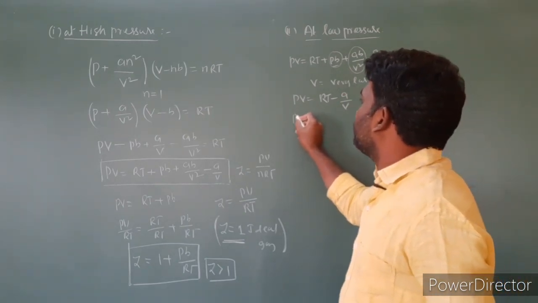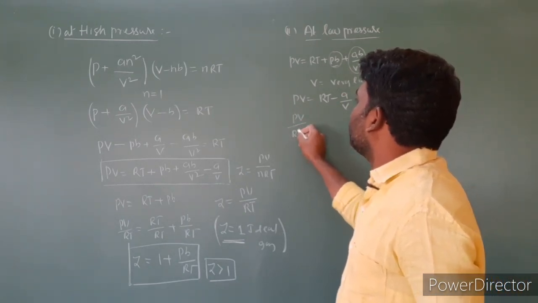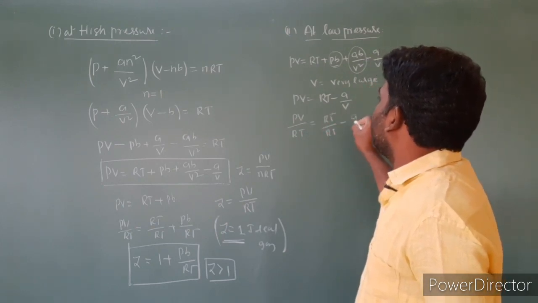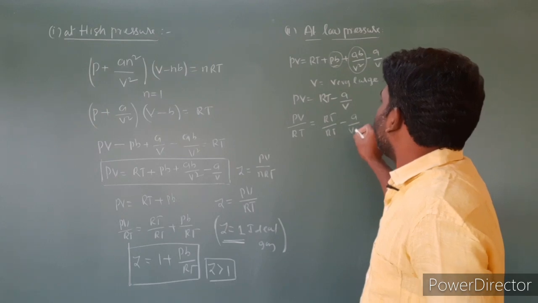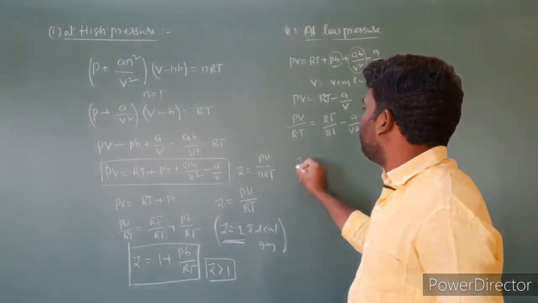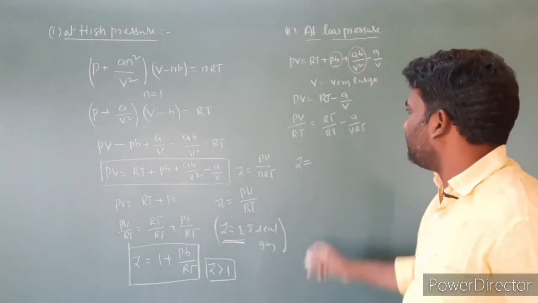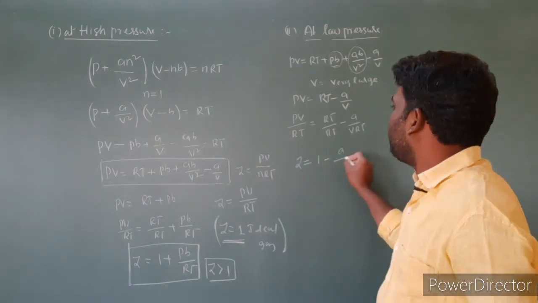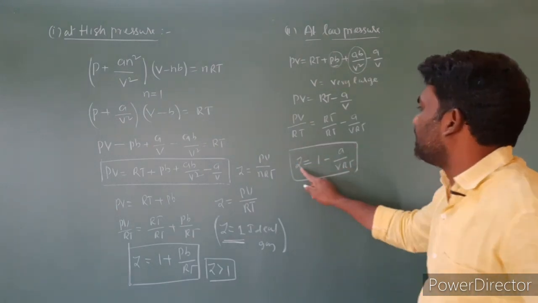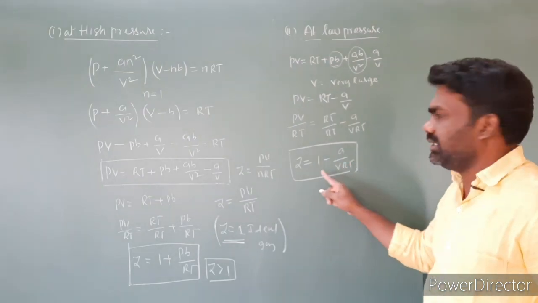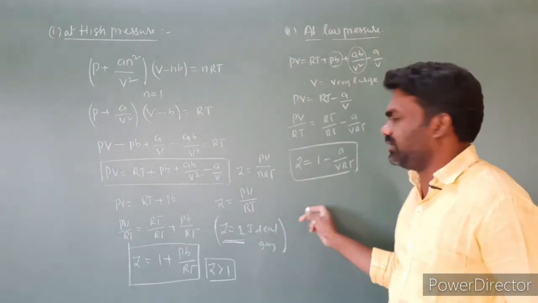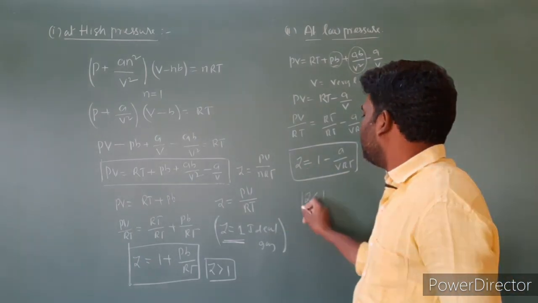So dividing the equation on both sides by RT, PV by RT is equal to RT by RT minus A by VRT. Then PV by RT is the compressibility factor Z, so Z is equal to 1 minus A by VRT. Since 1 minus A by VRT is less than 1, we have Z is less than 1.